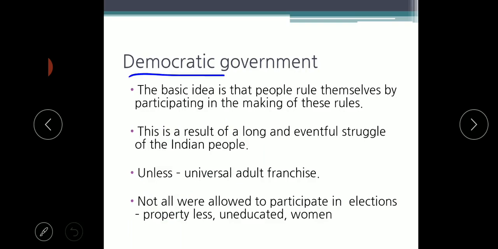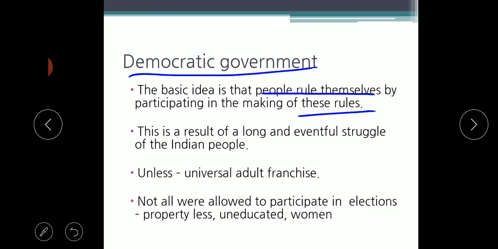What is a democratic government? The basic idea of a democratic government is that people rule themselves, by participating in making the rules. All the people in India take part in making a decision, right, children?